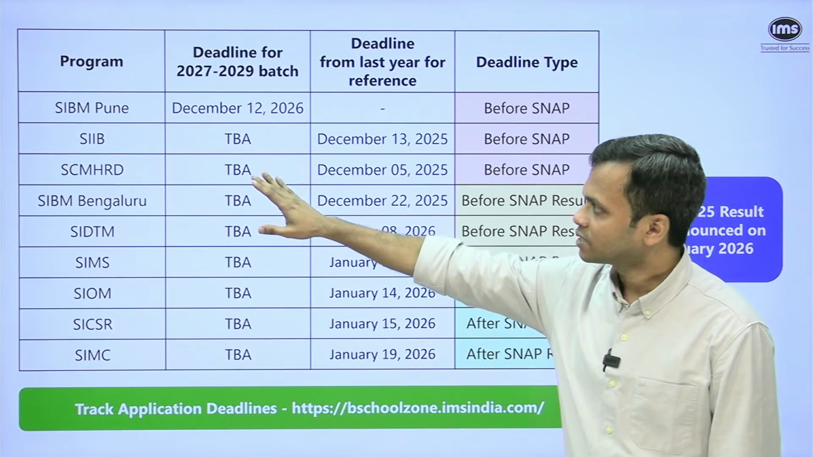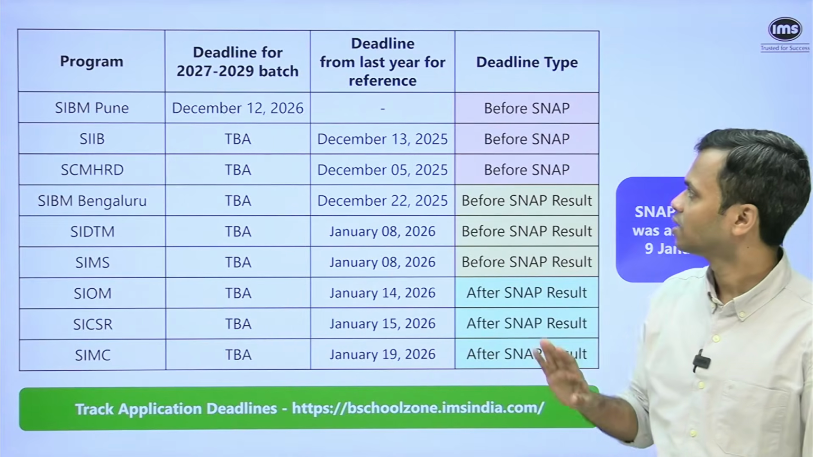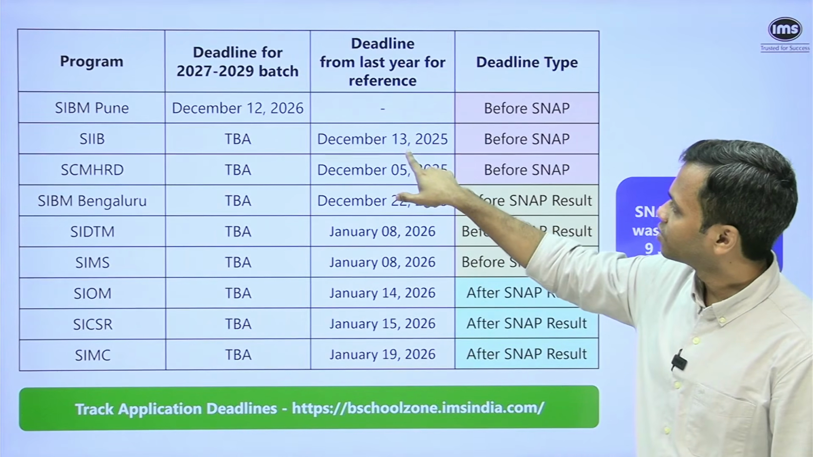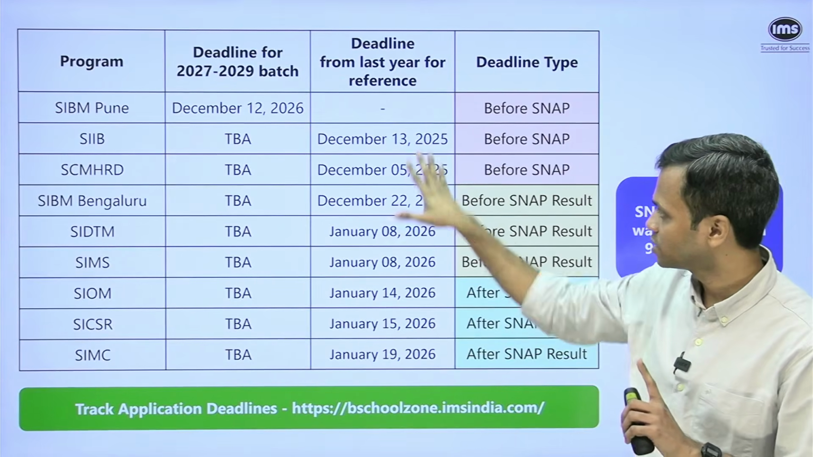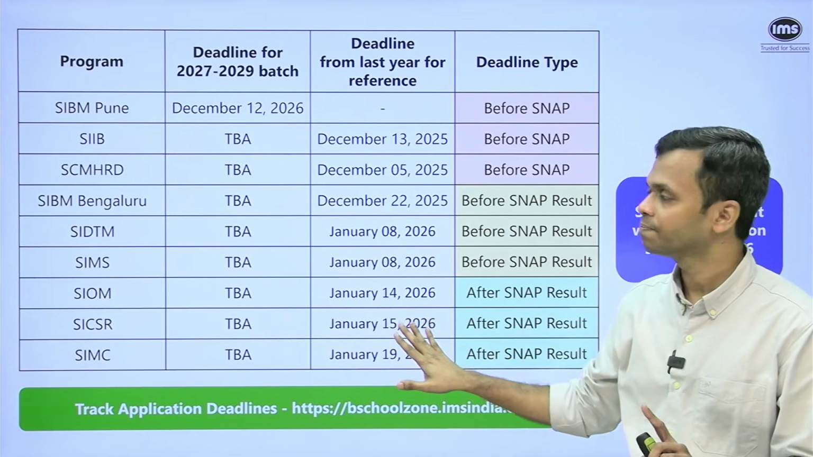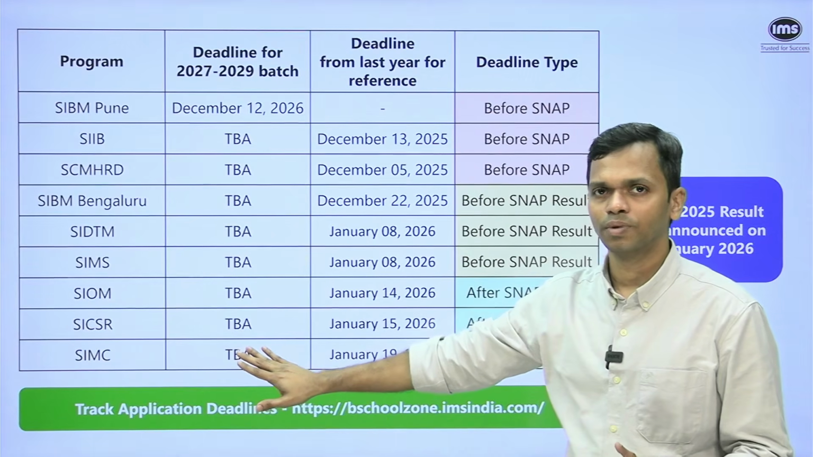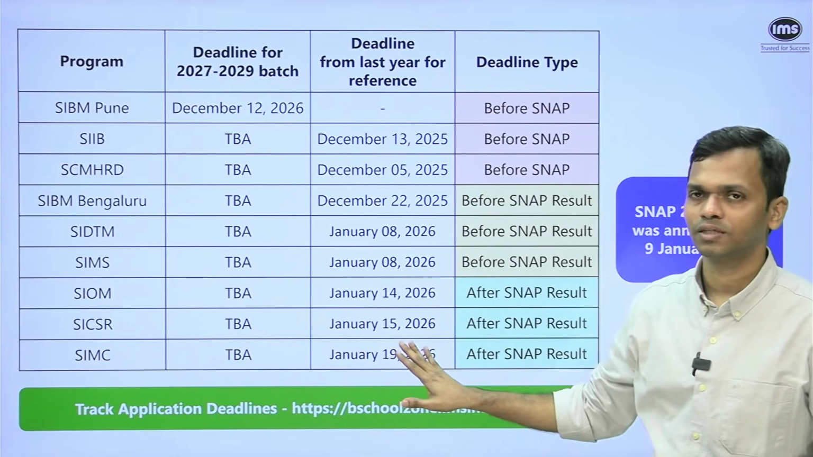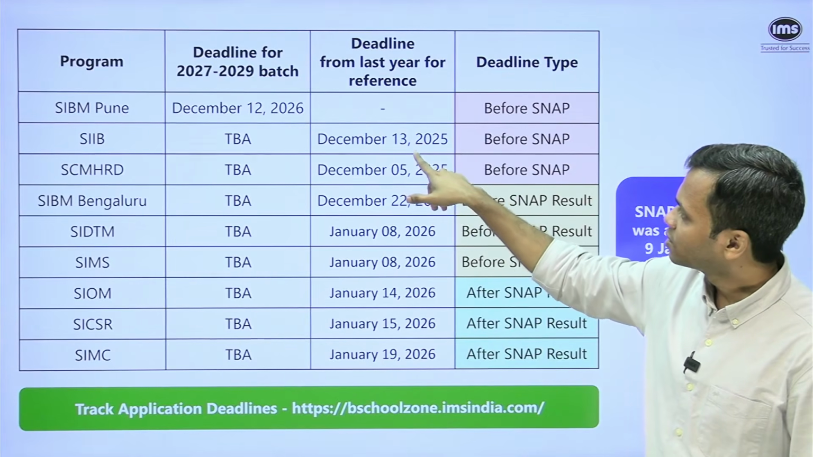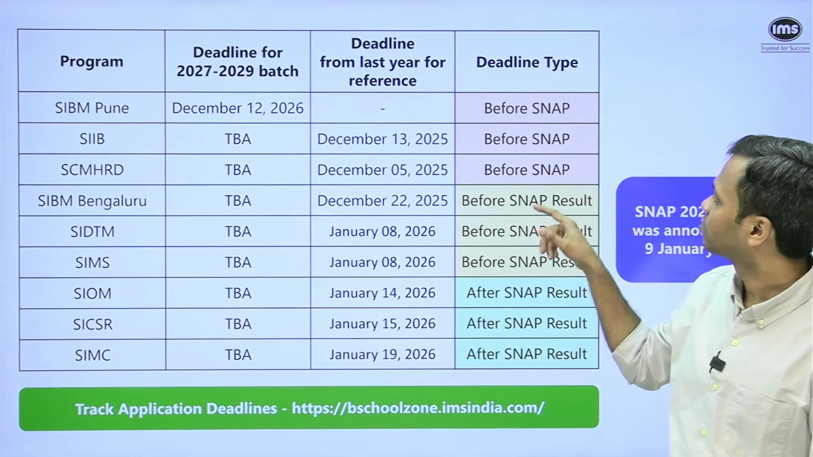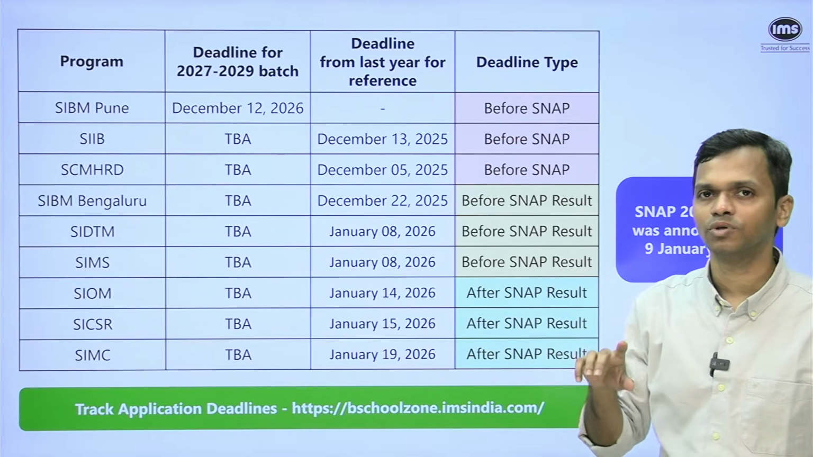So let's look at SIIB and SCM, for example. Last year, their deadlines were 13 December and 5th December. This is from SNAP 25. So again, this is just for your reference and understanding. This year's dates have not been announced, and that is why I'm giving you last year's dates. So SIIB and SCM both had deadlines of 13 December and 5th December. This was before last year's SNAP was conducted.